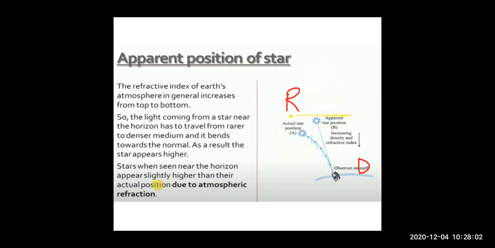We have studied this in the previous chapter: when a ray of light travels from a rarer medium to a denser medium, it will bend towards the normal.